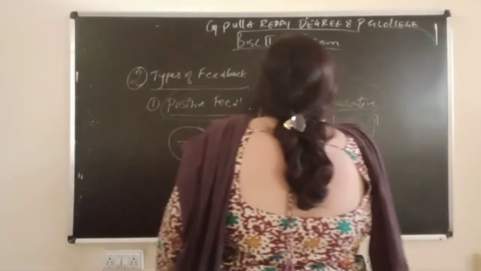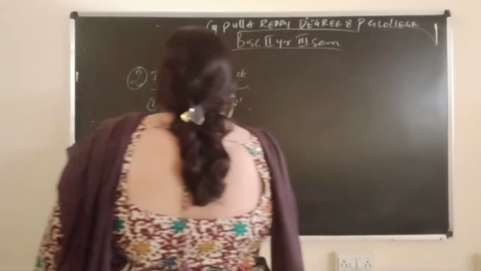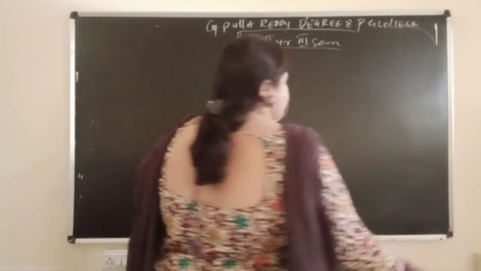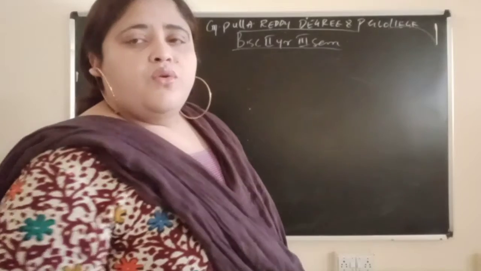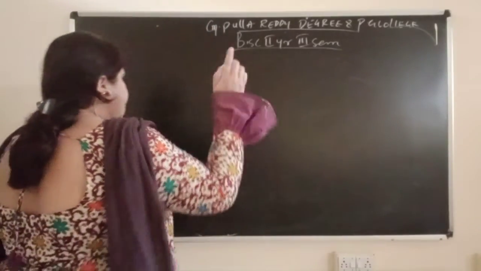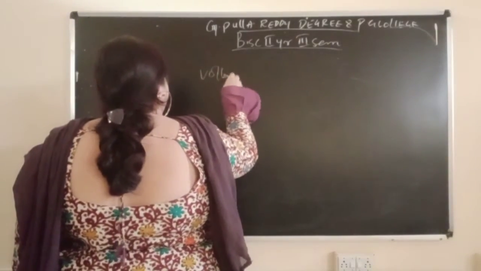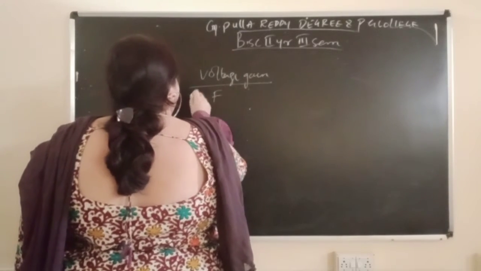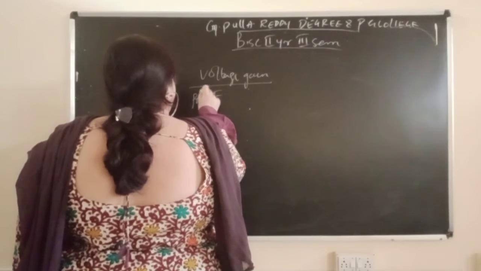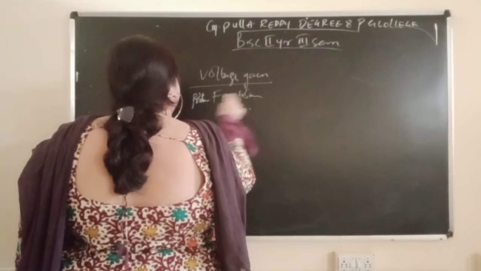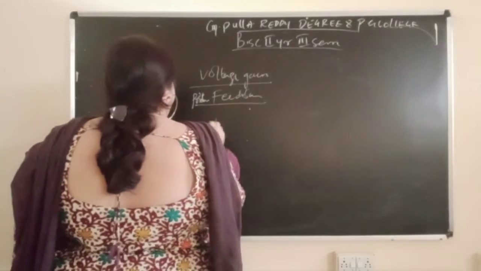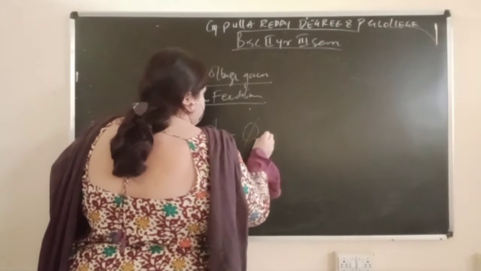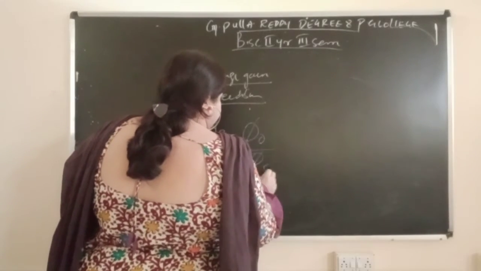Now we are deriving the voltage gain in positive feedback, indicated by Af. What is the basic formula? I said to remember phi naught by phi s.